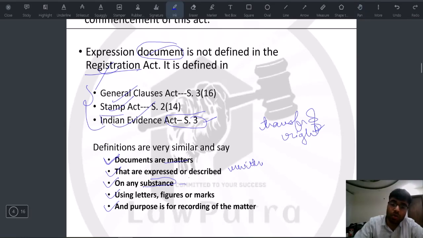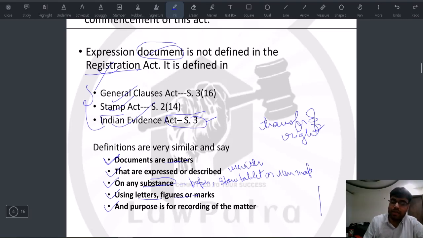Now this can include paper also. This can include even a stone tablet also, or even a map. All right, using letters, figures, or marks.